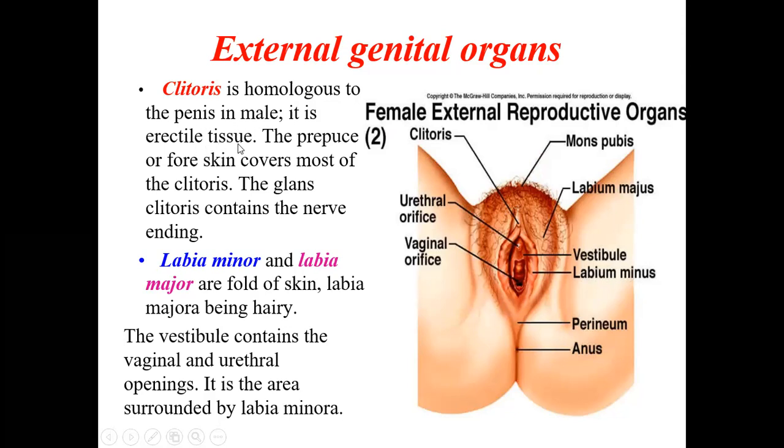It is erectile tissue. Okay, the prepuce or foreskin covers most of the clitoris. So there is a skin around it, just like prepuce in case of penis, which will cover the clitoris. The glans clitoris contains the nerve endings. That's why it is very sensitive to touch and it is an erectile tissue. Then we have the labia minora and labia majora, or folds of skin, and labia majora being hairy.